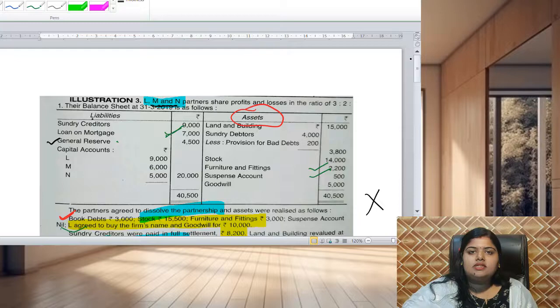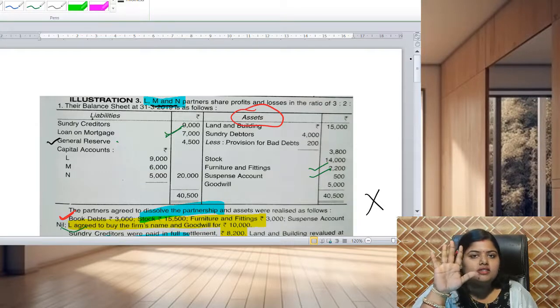Because we can see in our hand all fingers are not the same, right? Like that, everybody's mentality and way of decision making will be different. So there are very many chances of conflict between the partners.